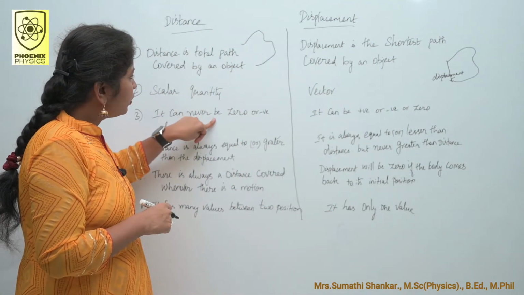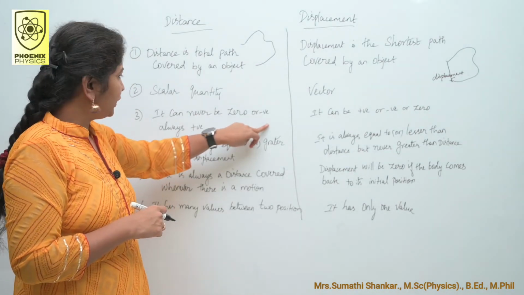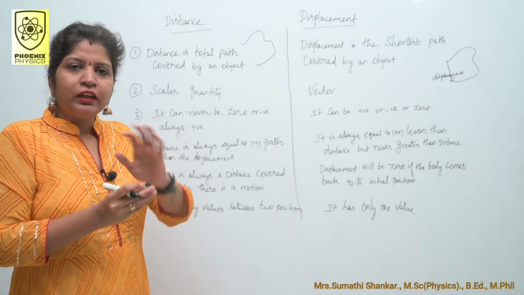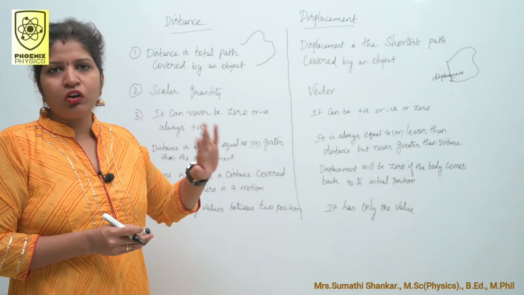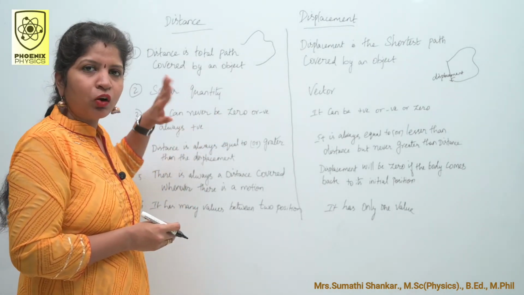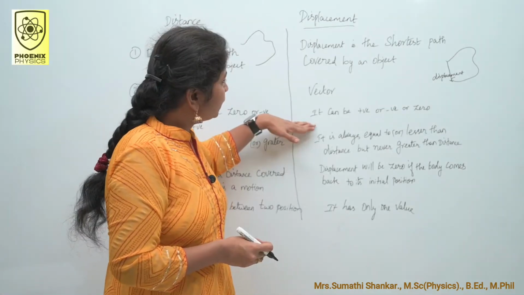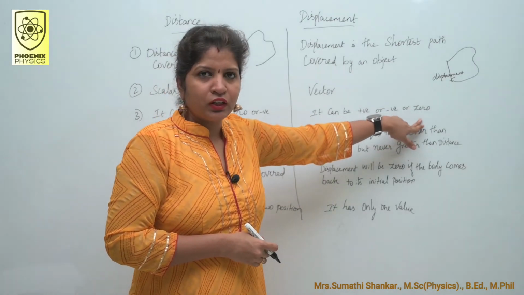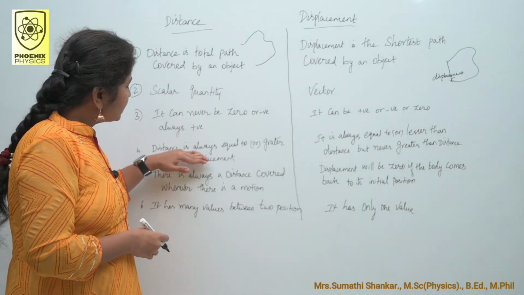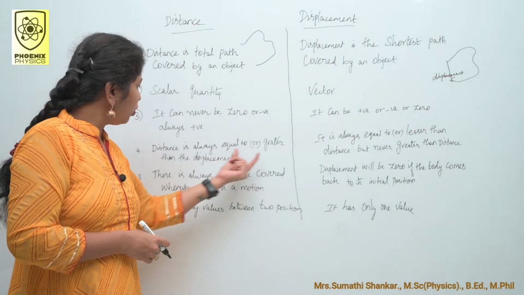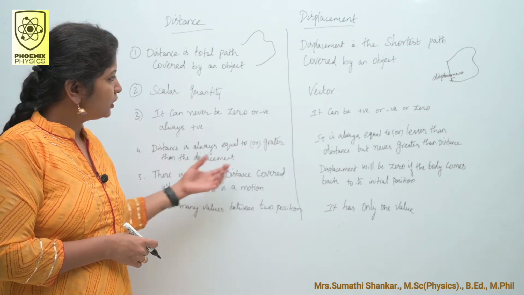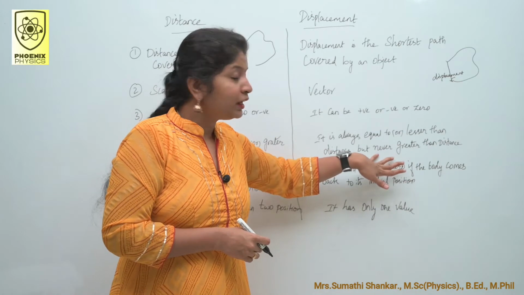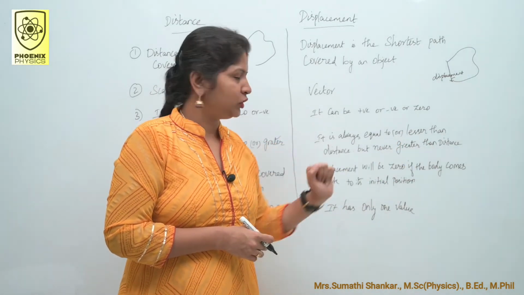Then it can never be 0 or negative, always positive. Because it has only magnitude, it can never be negative or 0. Which one? Distance. It has only positive value. Similarly, here it can be positive or negative or 0. Fourth point, distance is always equal to or greater than the displacement. Here it is equal to or lesser than the displacement, never be greater than the displacement.